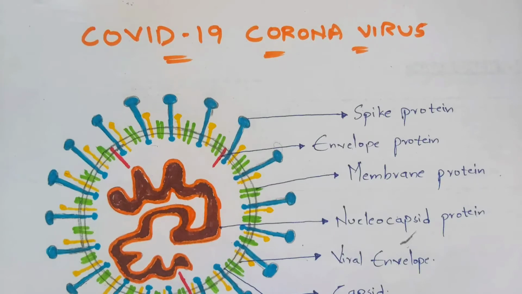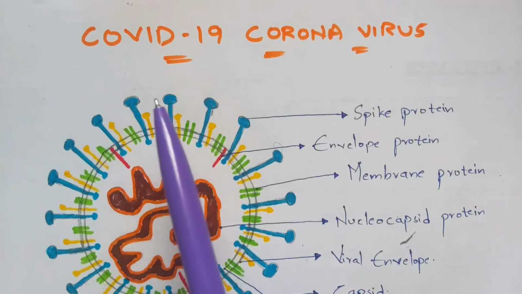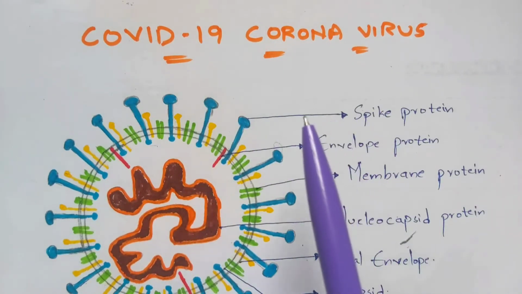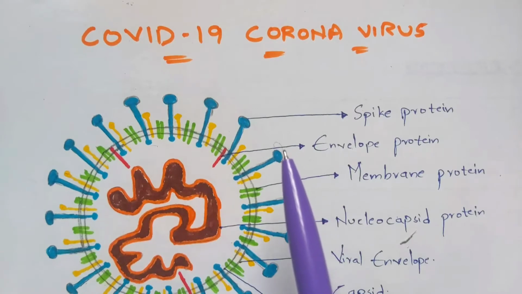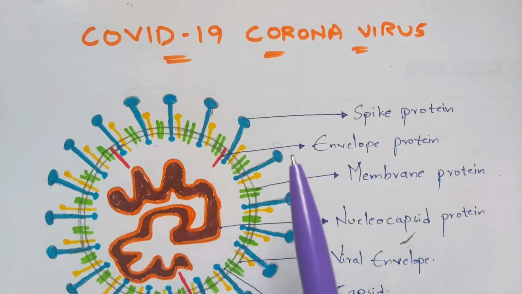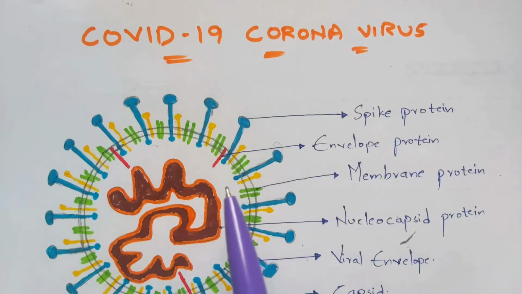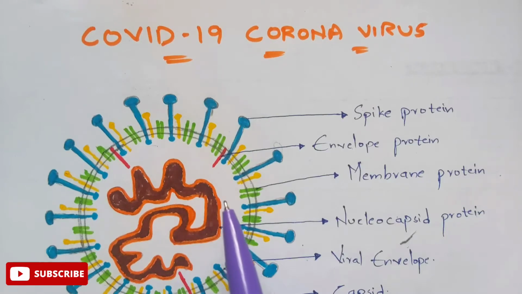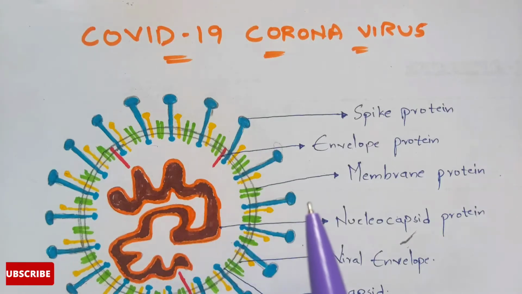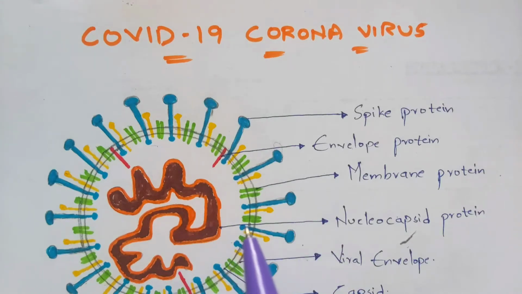So students, in this video I am going to explain about COVID-19 coronavirus, and this video is only for the educational purpose, where I am going to explain about the structure of the COVID-19, and not only this, I am going to explain about the pathophysiology. In simple words, the mechanism behind this COVID-19, I mean how the virus will attack the human being and how the human being will get infected by this coronavirus. Each and everything will be clearly explained in this video, so watch this video till the end.